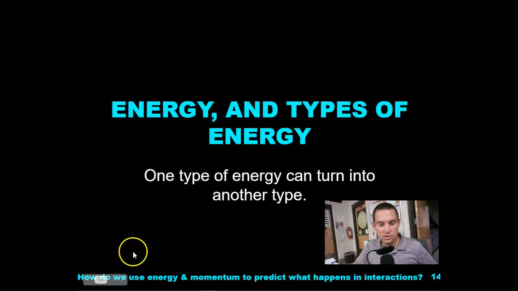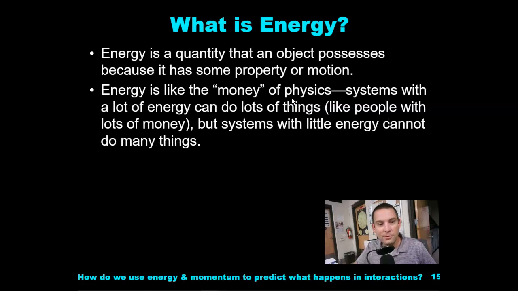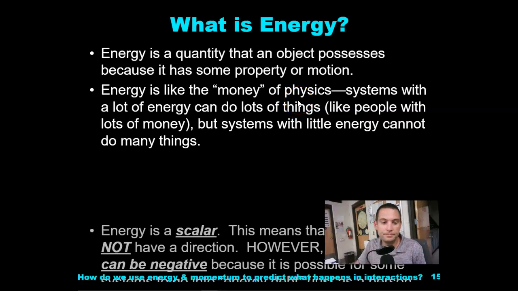One type of energy can turn into another type. Energy is a quantity that an object possesses because it has some property or motion. Energy is like the money of physics. Systems with a lot of energy can do a lot of things. People with a lot of money can do a lot of things. But systems with little energy cannot do many things.